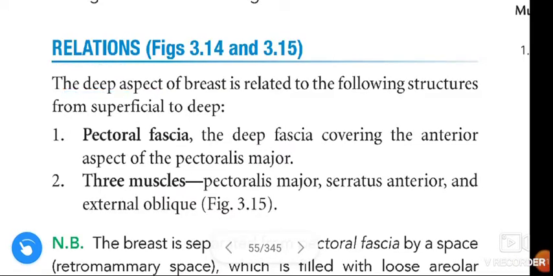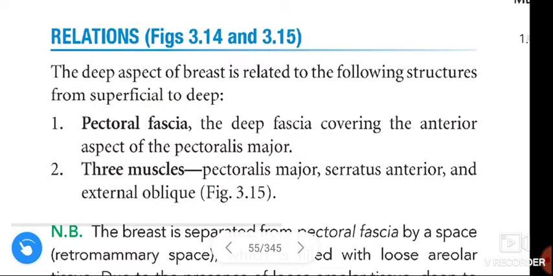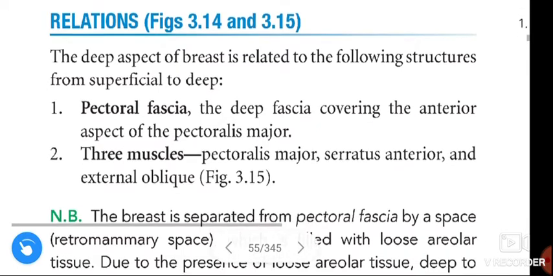The deep aspect of the breast is related to the following structures from superficial to deep. First, pectoral fascia, and next to that three muscles are present. Pectoral fascia is the deep fascia covering the anterior aspect of the pectoralis major muscle.